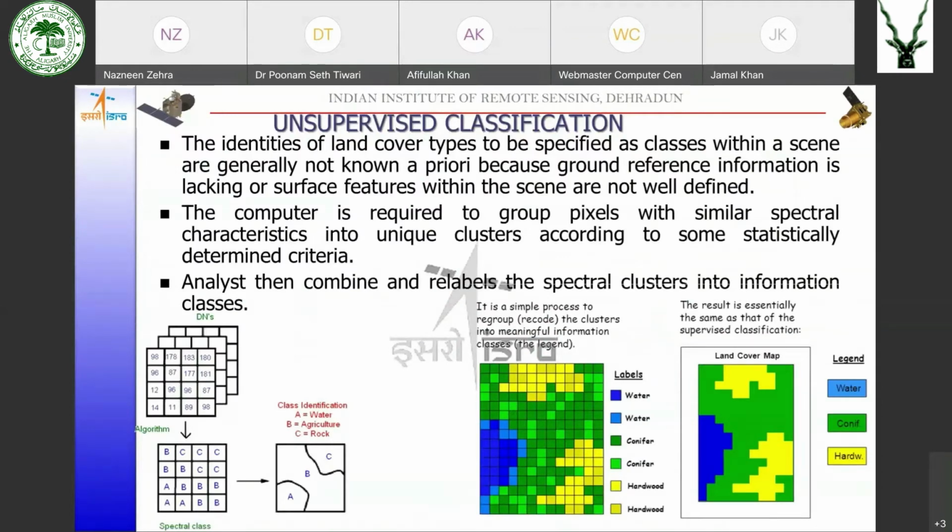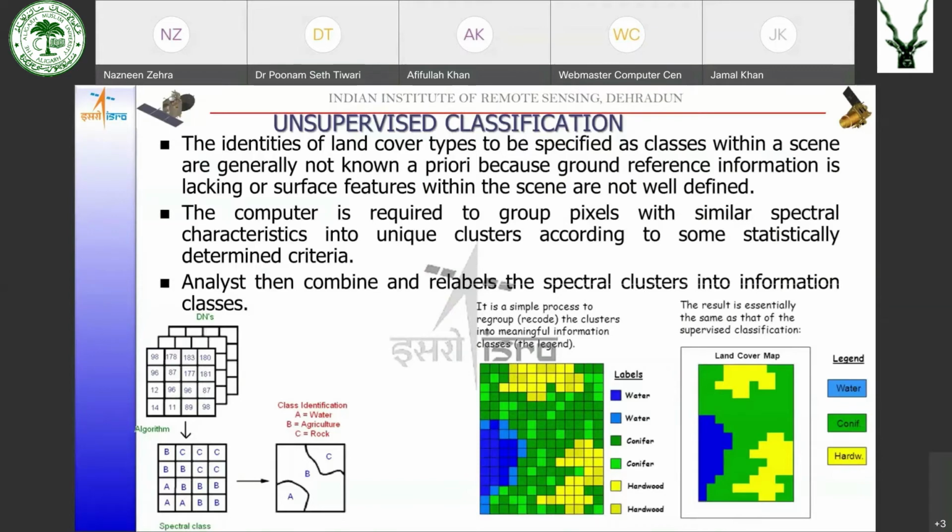Now, the other type of classification is unsupervised classification. In unsupervised classification, the identity of land cover types to be specified as classes within a scene are generally not known a priori because of any problem.